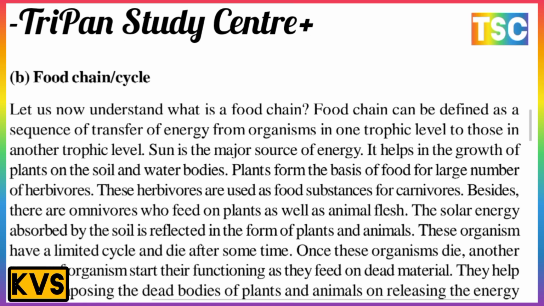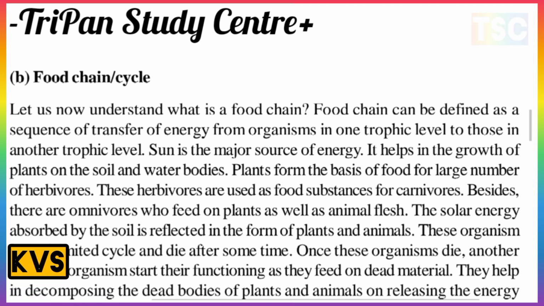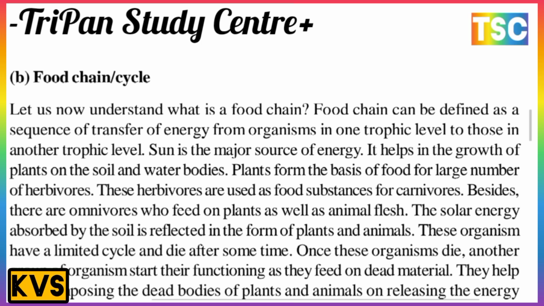The plants form the basis of food for a large number of herbivores, and these herbivores are used as food for carnivores. Besides, there are omnivores who feed on plants as well as animal flesh. The solar energy absorbed by the soil is reflected in the form of plants and animals.